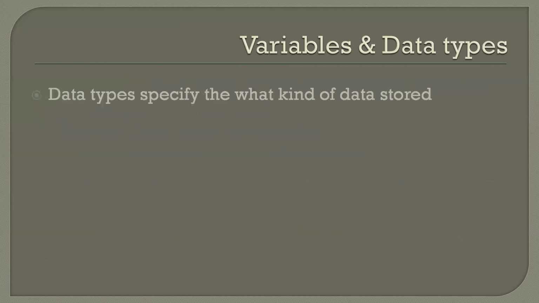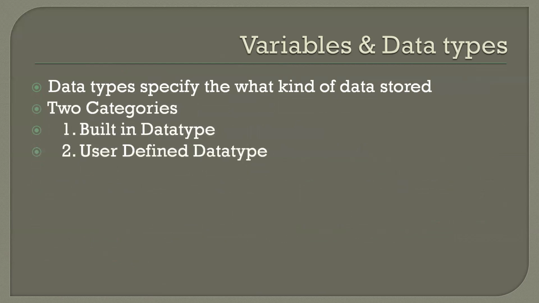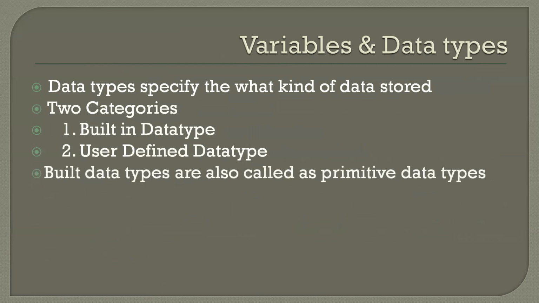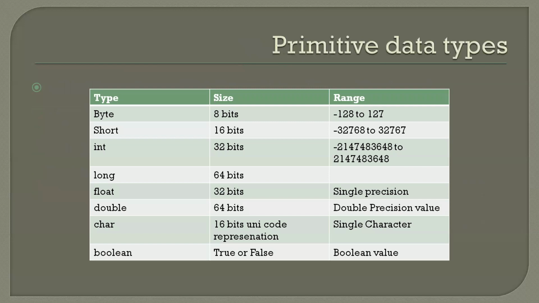And then we have seen data types. All the data types are divided into two categories: built-in data types and user-defined data types. The data types which come along with the language are called built-in data types, and the data types which we create by using certain syntaxes are called user-defined data types.